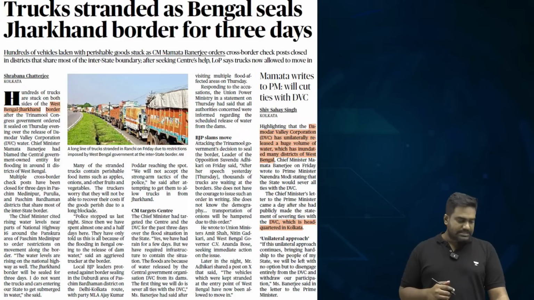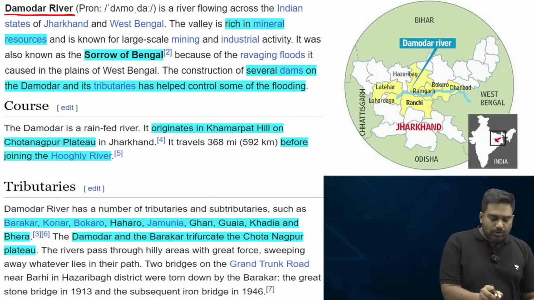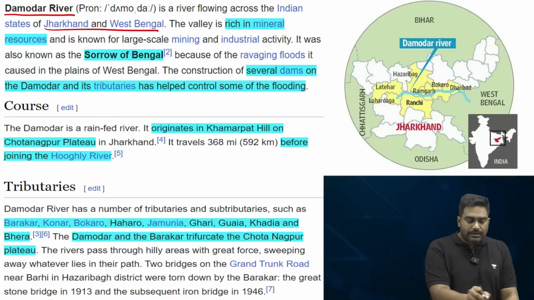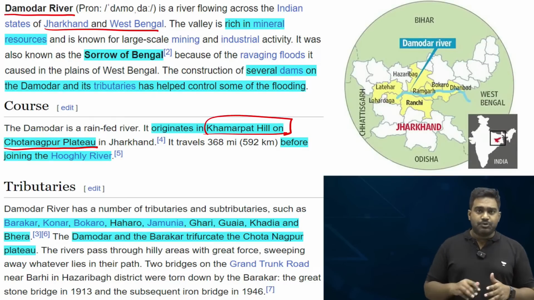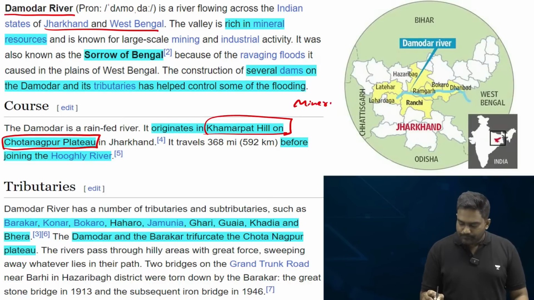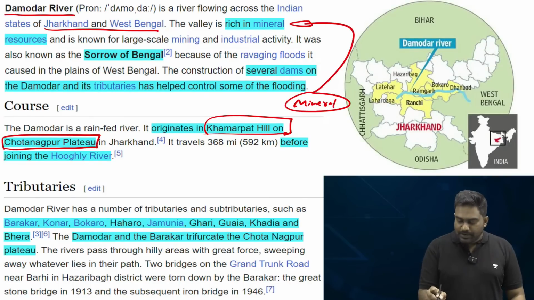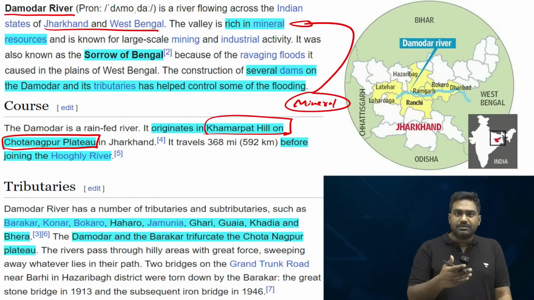So let's quickly understand what the Damodar river is and why it is important. You can get a prelims question here. The Damodar is a lifeline for Jharkhand and West Bengal. It originates in the Kamarpat Hill range in the Chota Nagpur plateau of Jharkhand. And I'm sure all of you know that the Chota Nagpur plateau is a mineral rich region. It's blessed with minerals. Multiple mines and industries are located along the course of the Damodar.